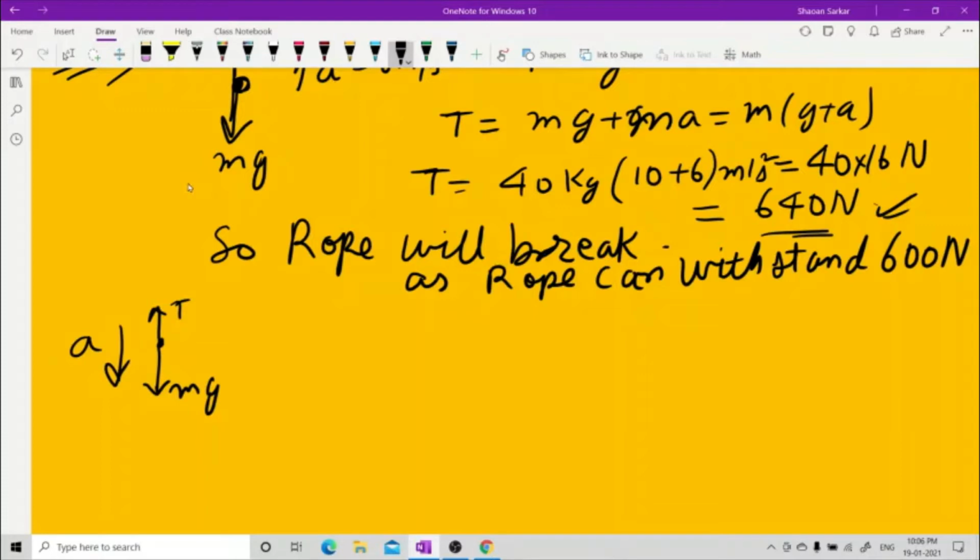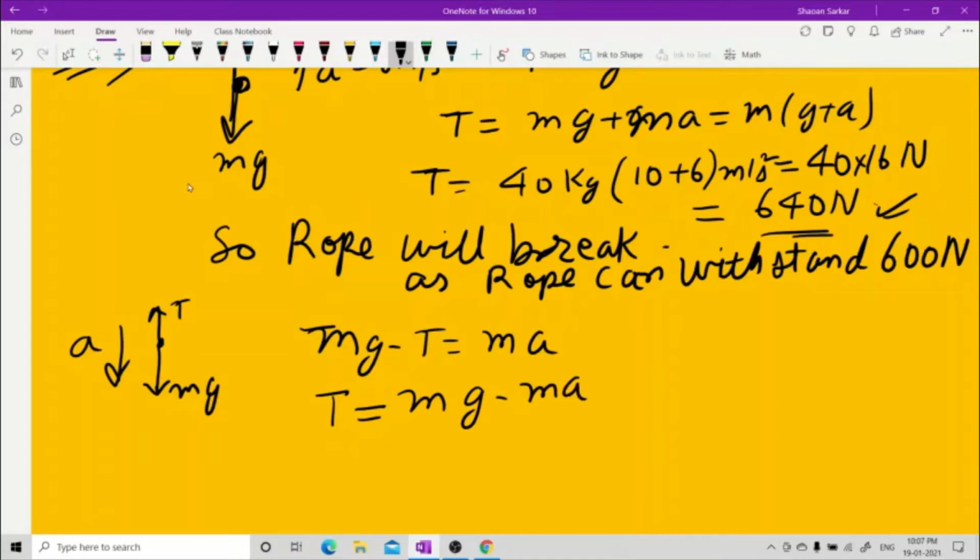Now it is coming down with an acceleration. So mg minus T is equal to ma. If you know the free body diagram and you can write the equations correctly, there is no chance that you will make a mistake while doing this type of problem. T equals mg minus ma, that is m times (g minus a).